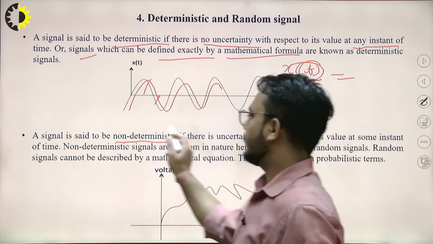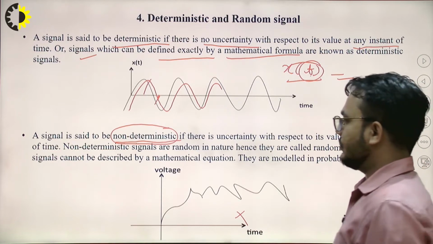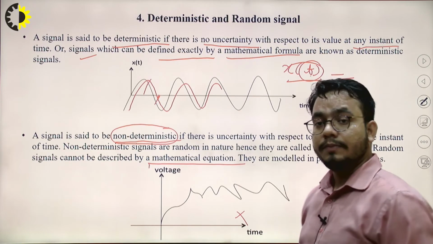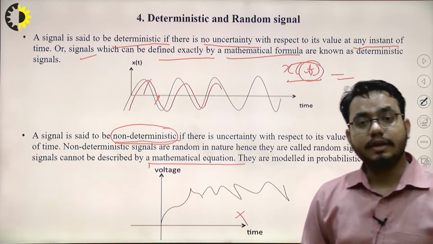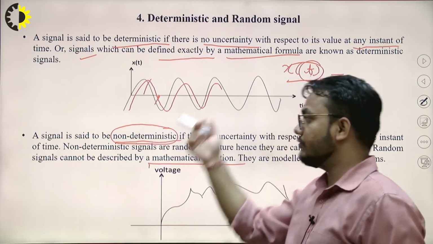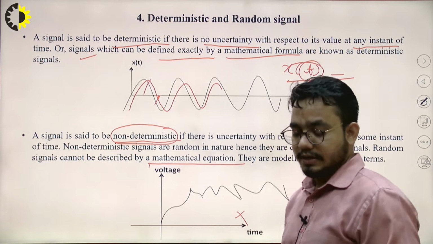We cannot determine its values in the future, and it cannot be described with any kind of mathematical equation. Deterministic signals can be represented with a mathematical equation, while a non-deterministic or random signal will not have any kind of mathematical equation, right?